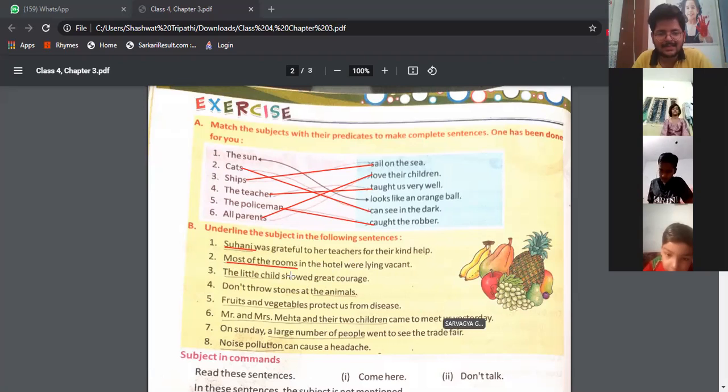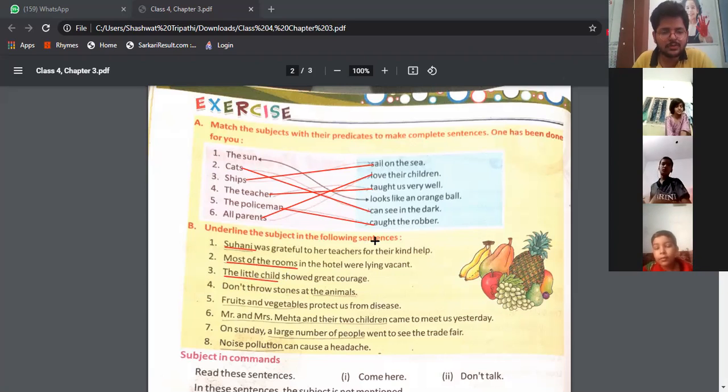Now, next question. Tell me the subject. The little child showed great courage. Tell me the answer, Maham. The little child. Very good. Underline the little child. Good.